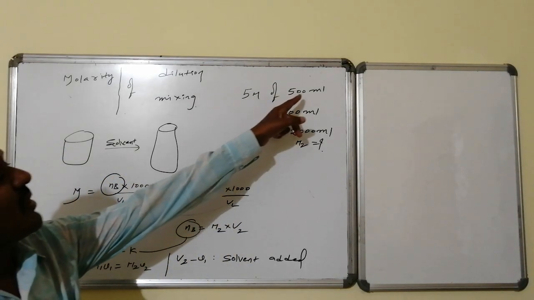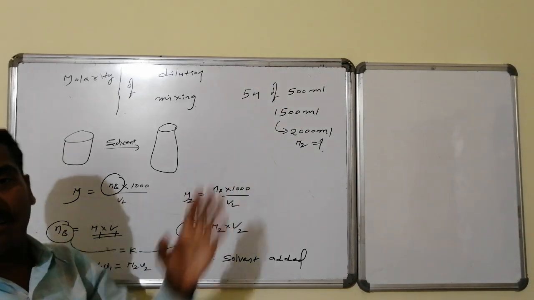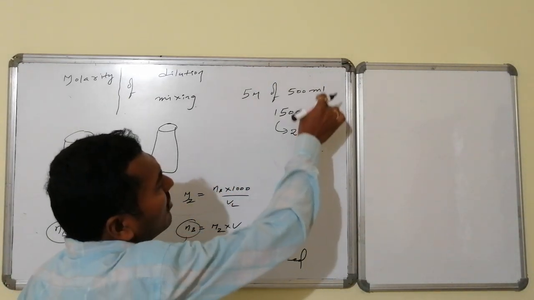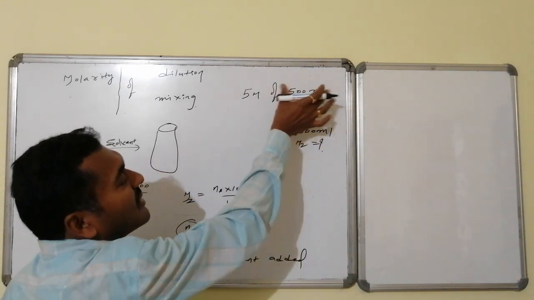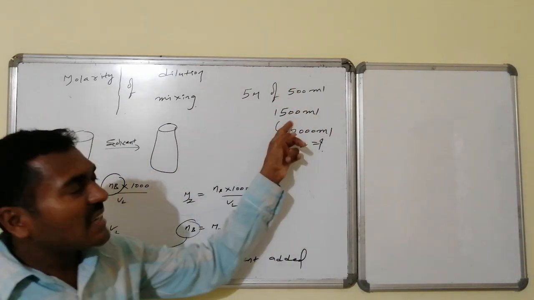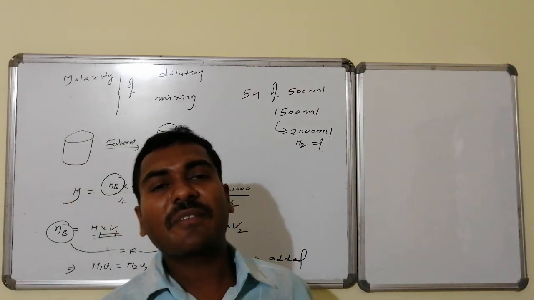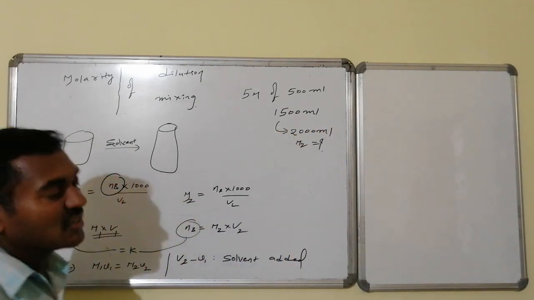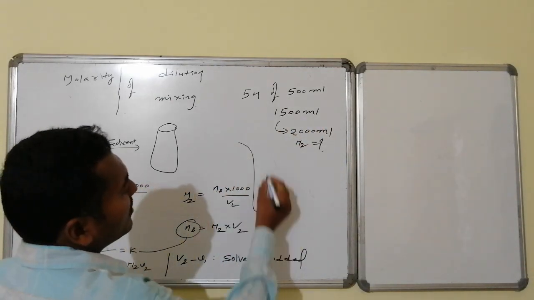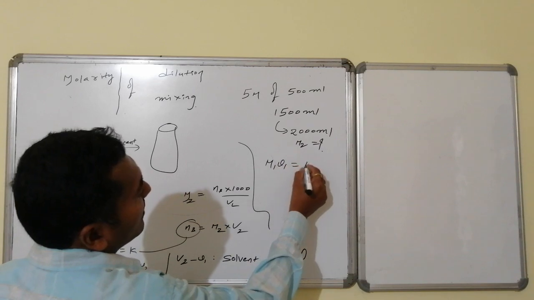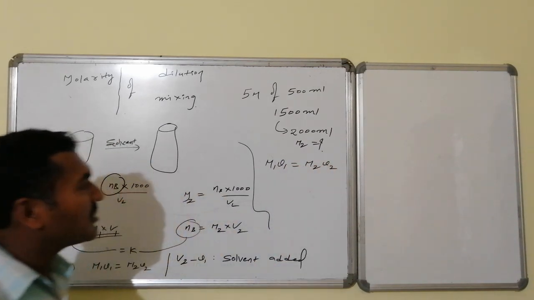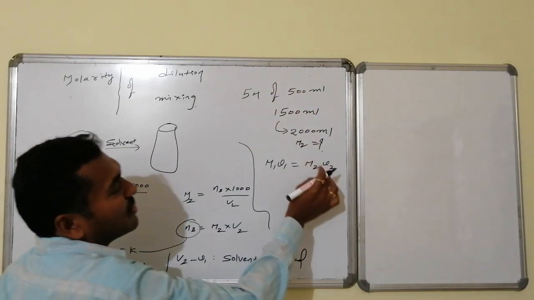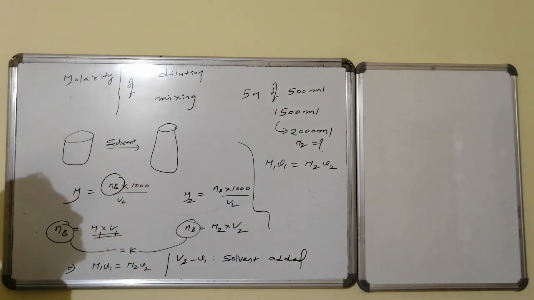See here, to make 5 molar of 500 ml, some quantity of solute is there. The quantity remains constant. We are not adding any extra solute. To that I am just adding bare solvent without any other things. Just solvent is added. As a result, that solution is converted to 2000 ml. Hence here the relation will become equal to what? M1 V1 will become equal to M2 V2, because M1 V1 is the number of moles of solute in the first case, and M2 V2 is the number of moles of solute in the second case, that remains constant.